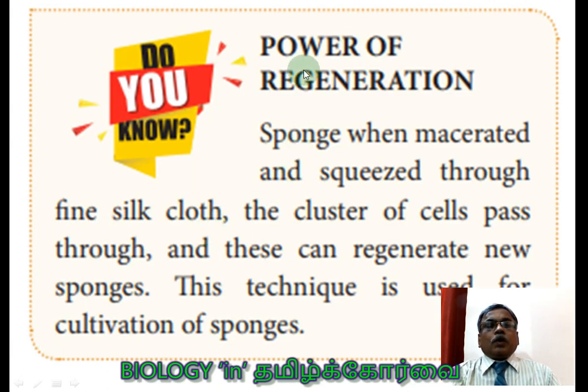Now the power of regeneration, a do-you-know part. A sponge is macerated, that is, cut into many pieces, and squeezed, meaning filtered through fine silk cloth. The cluster of cells which pass through the silk cloth, the filtrate, are able to regenerate into a new sponge. This technique is used for the cultivation of sponges.